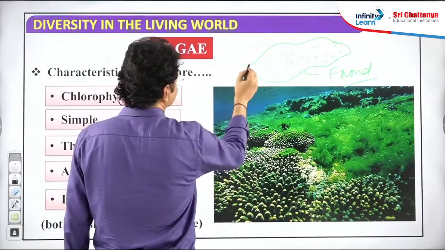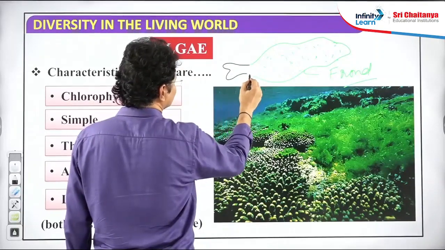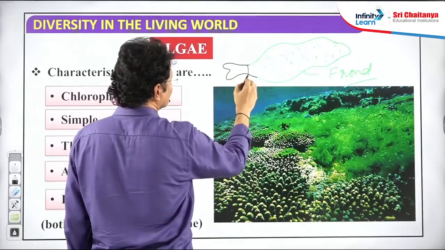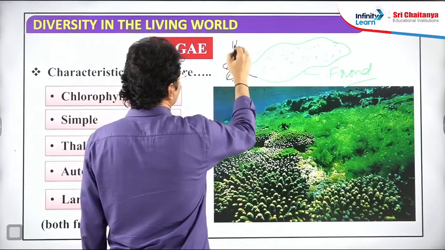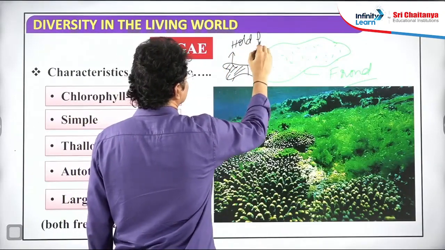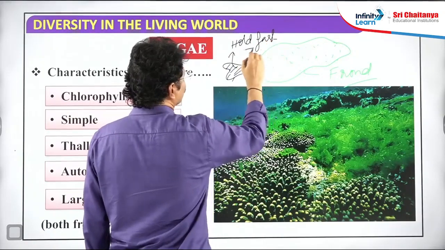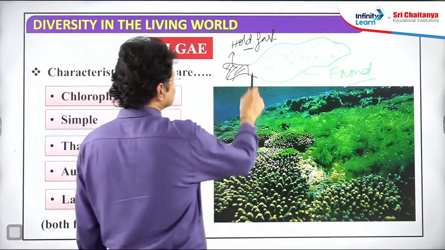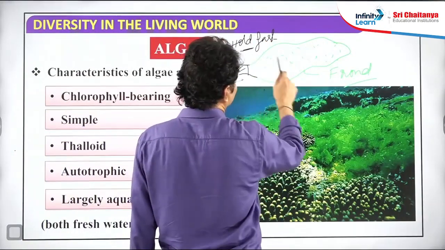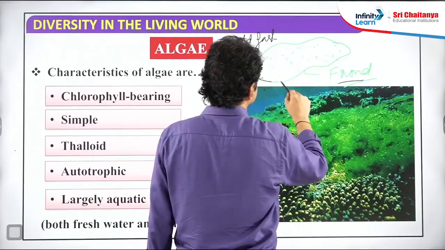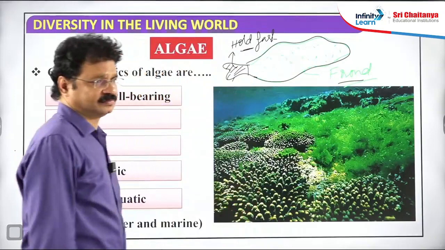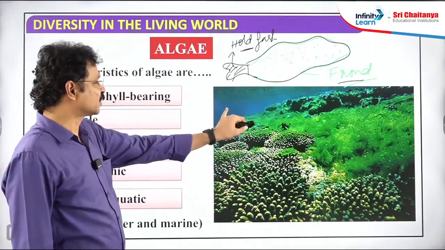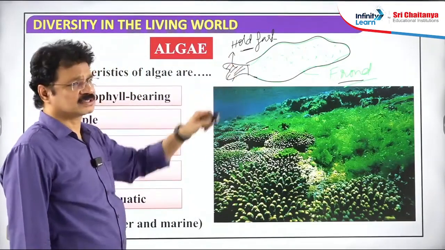At the bottom, for the purpose of fixation on the substrate, one structure is called the hold fast. This kind of differentiation of the algal body into hold fast and frond is found in some brown algae. I will explain it after half an hour of class.